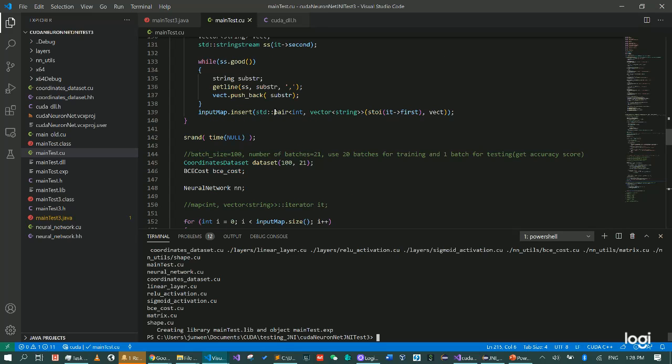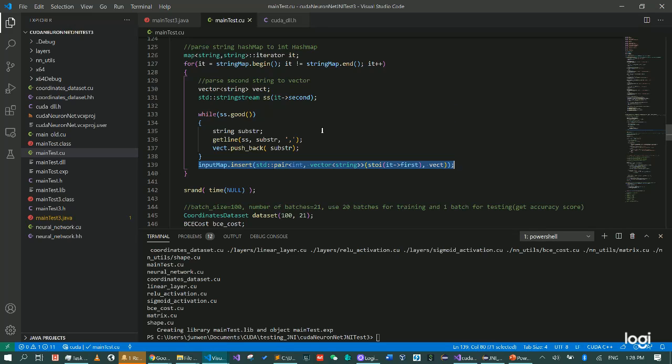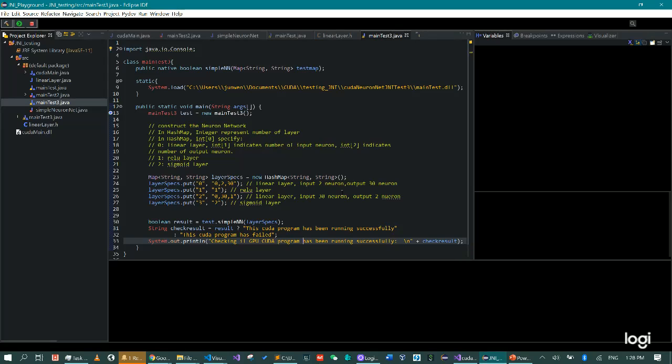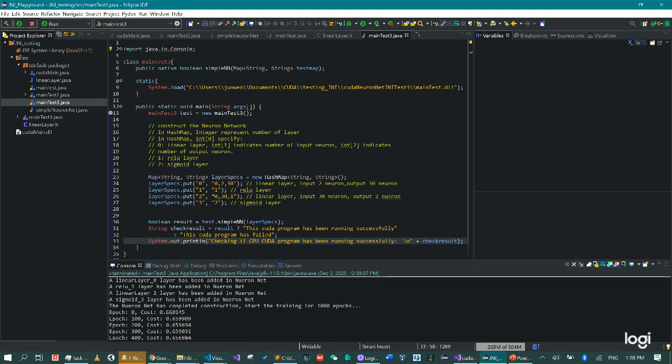So as you can see here, this input map is going to parse the object I just get from that method, and then I parse them into int and vector of string. So why do I need this? Here is Eclipse, and in Eclipse, this is what I'm trying to parse. Here we have a map whose key is a string and whose value is also a string.